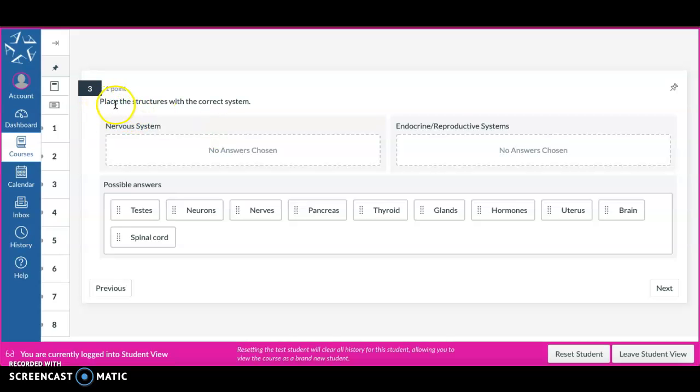Question 3. Place the structures with the correct system. Nervous system, endocrine and reproductive systems. Your possible answers: testes, neurons, nerves, pancreas, thyroid, glands, hormones, uterus, brain, spinal cord.